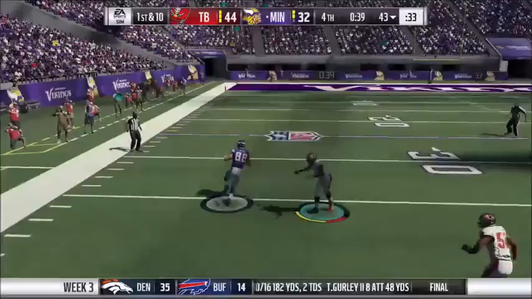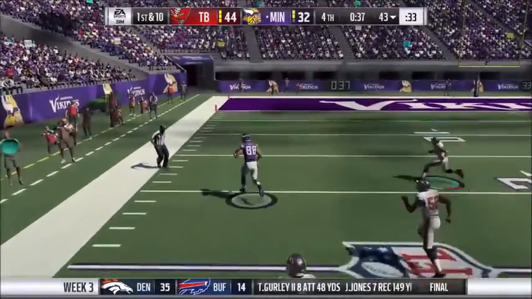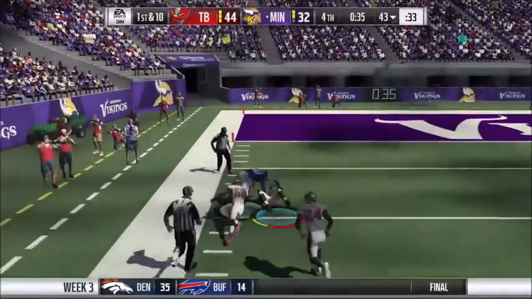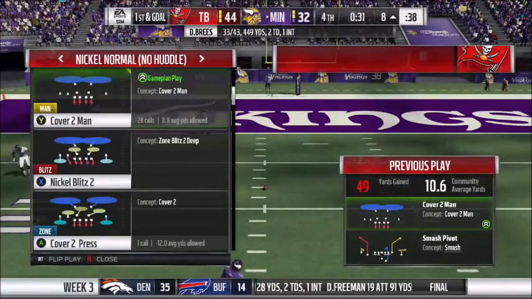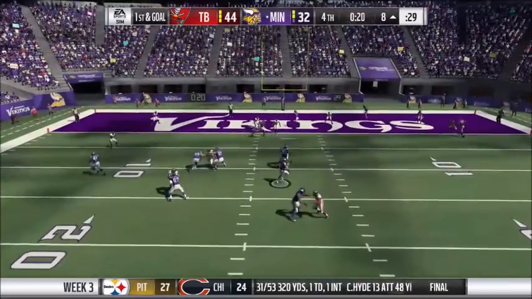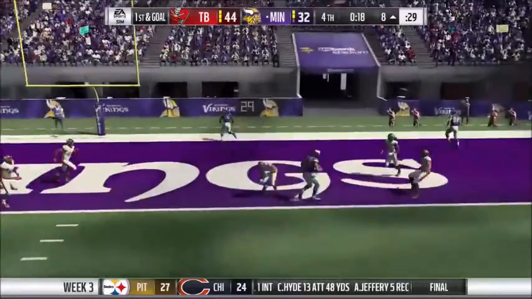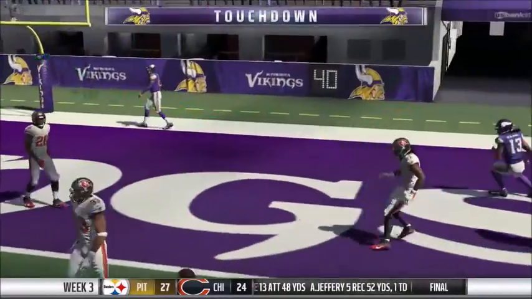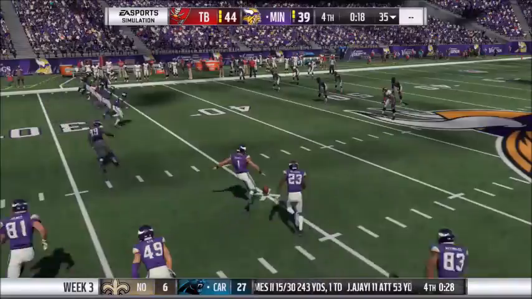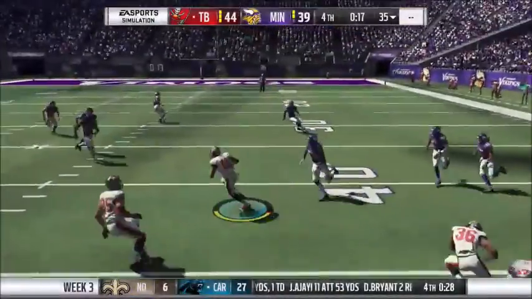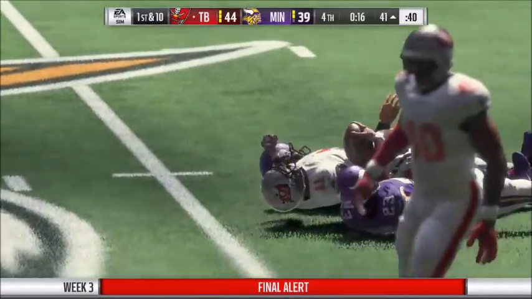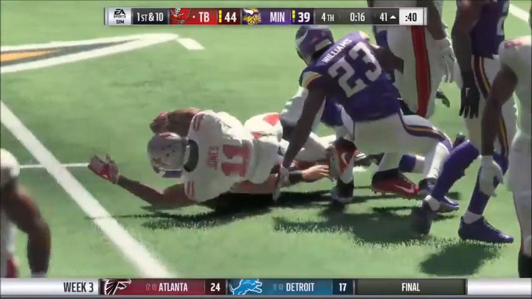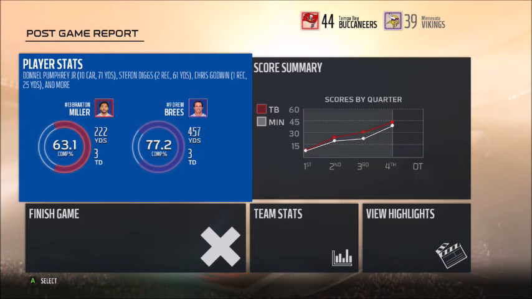And Greg Olsen gets open, and Marcus May misses a tackle. And Greg Olsen's taken down by Jamal Adams. And now they're in the red zone. Now Drew Brees throwing out of the pocket, and he passes it to Kelvin Benjamin. So the Vikings kick the onside kick, and the Buccaneers recover. And it looks like the Buccaneers will win the game. And the Buccaneers will win the game 44-39.